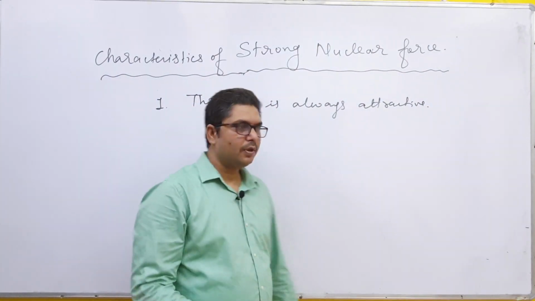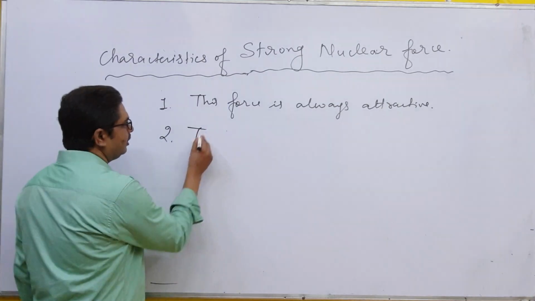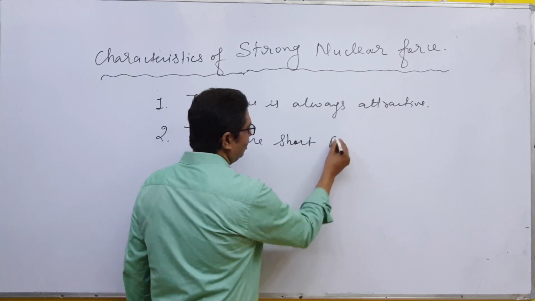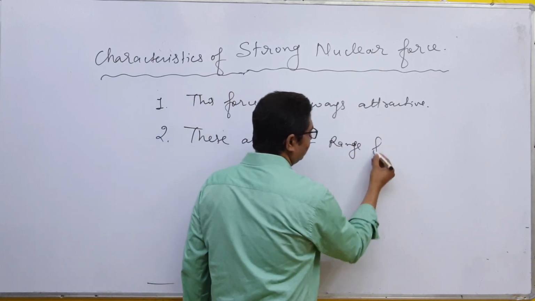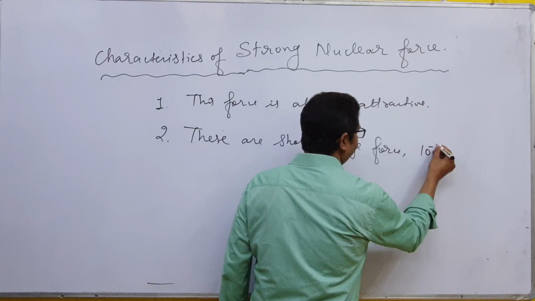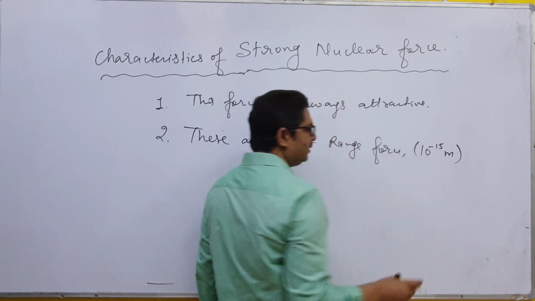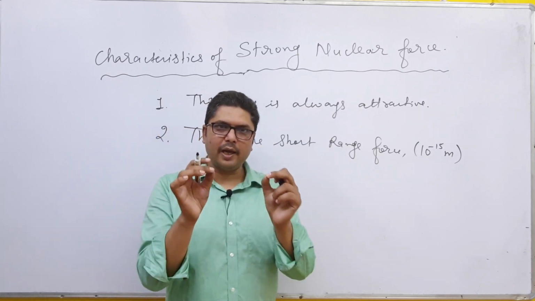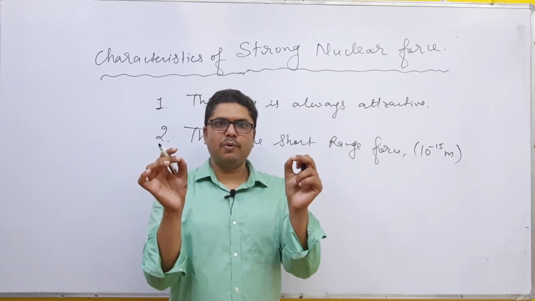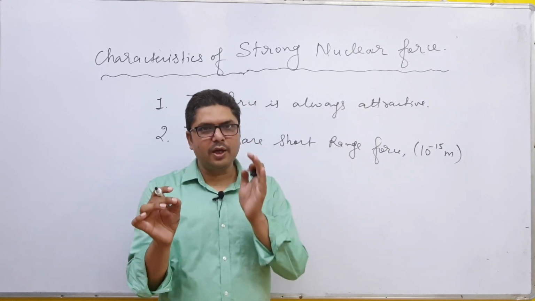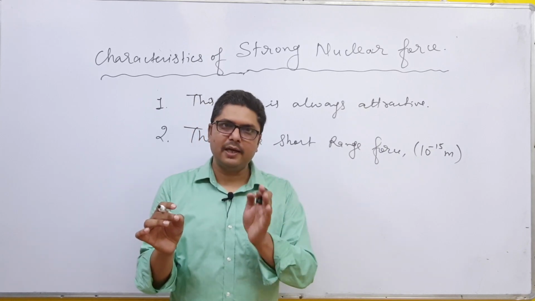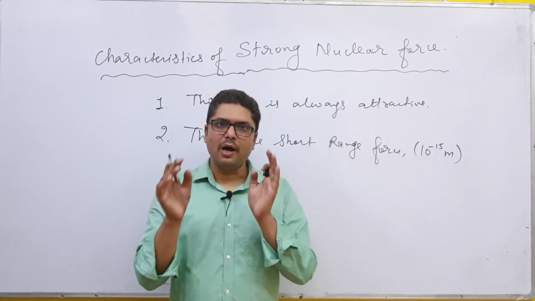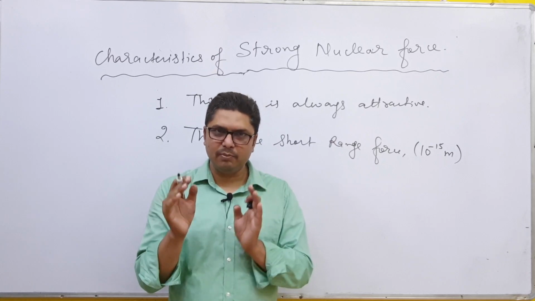Number two, these are short range forces, 10 to the power minus 15 meter. This means that if two protons are kept at a distance more than 10 to the power minus 15 meter, then nuclear force will not act on them. This force only acts when protons and neutrons are kept within a distance of 10 to the power minus 15 meter or less.